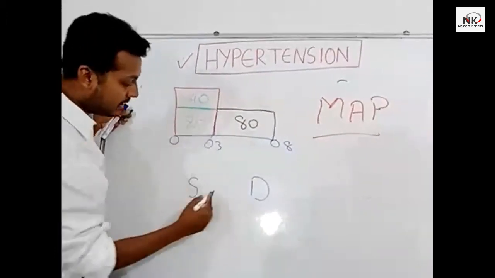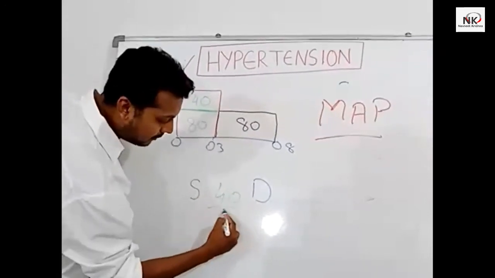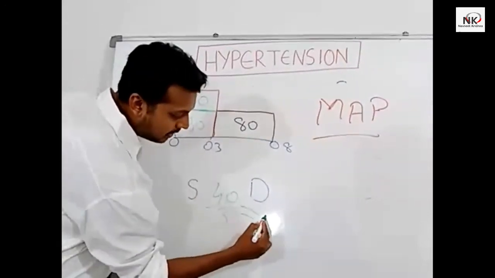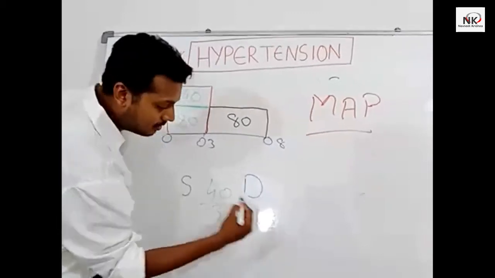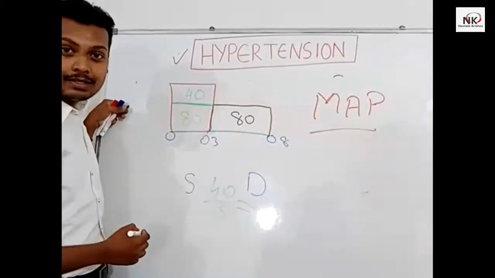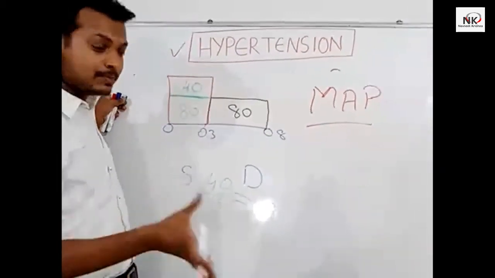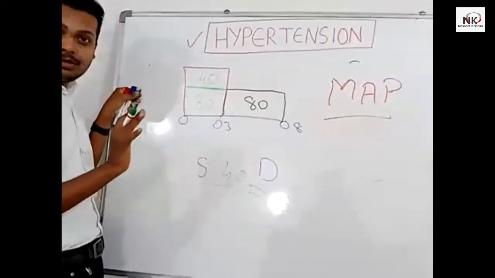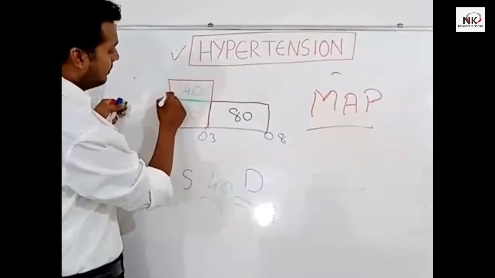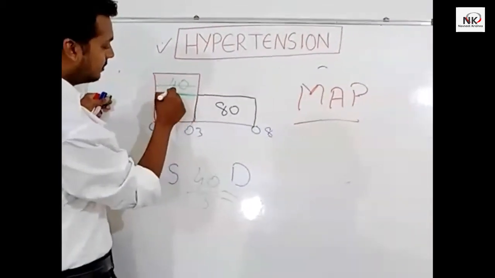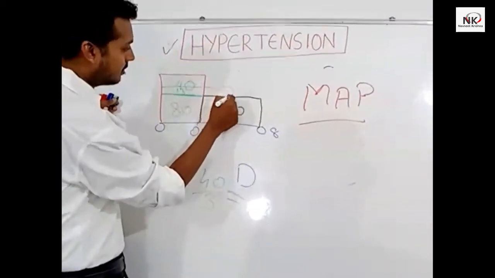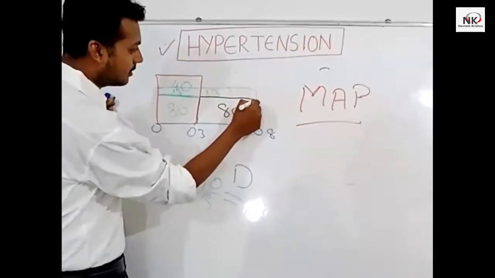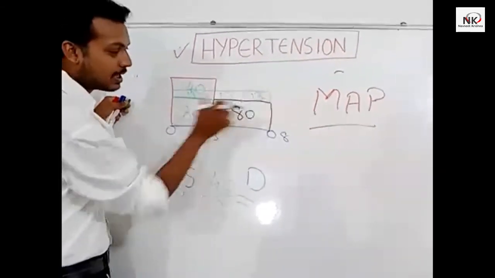So this 40, if I divide it by 3, straight away I get what? 13, since 13 threes are 39. So approximately I have taken it. So the mean arterial pressure: 13, 13, 13. So the mean pressure has been taken out.